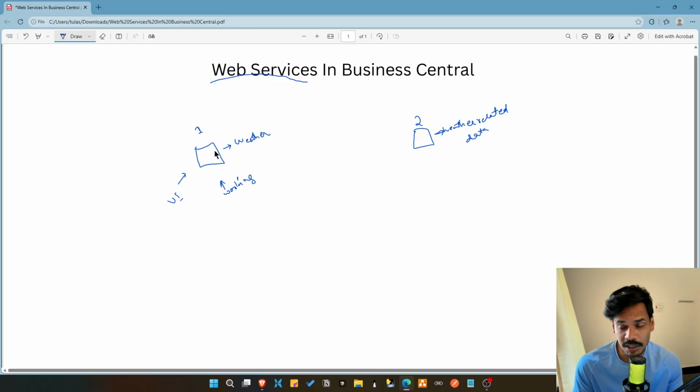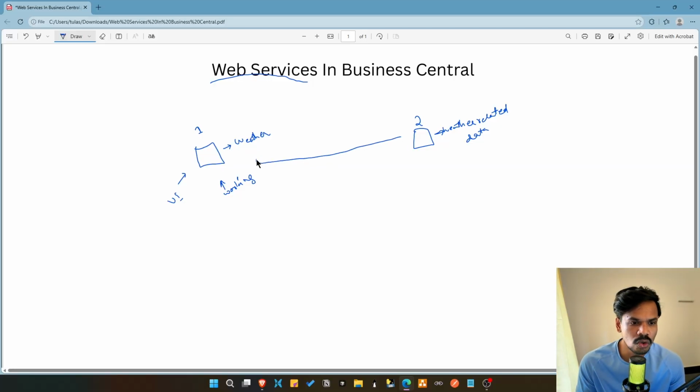Now, in application 1, we are just building the UI component, but the underlying data is being provided by application 2. So we should find a way in which we can consume the data from application 2 and show that data through the UI to the user. So what we have to do is get the data from application 2 to application 1. The question is how? Application 2 is built in the form of an API.